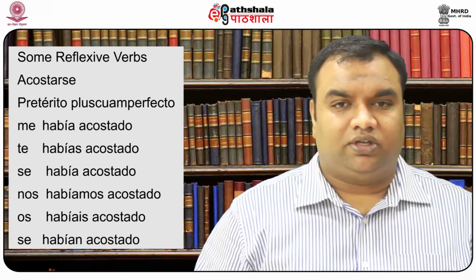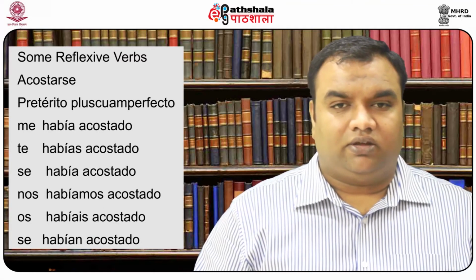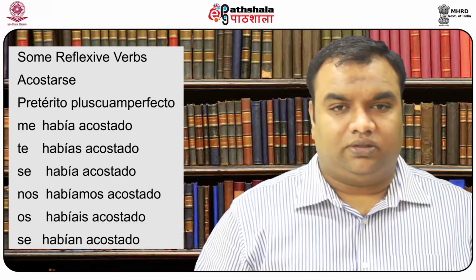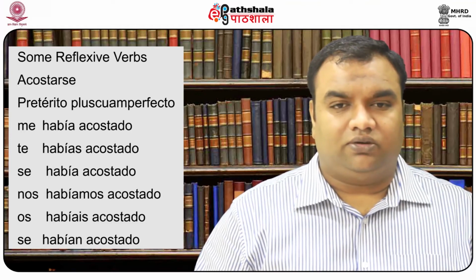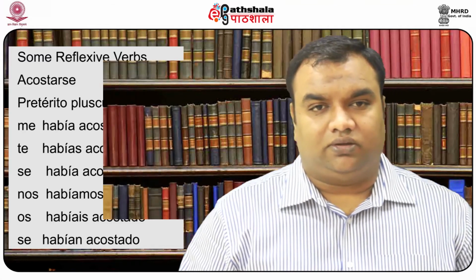Some reflexive verbs are conjugated as me había acostado, te habías acostado, se había acostado, nos habíamos acostado, os habíais acostado, se habían acostado. As explained earlier, the pretérito pluscuamperfecto de indicativo can be used in sentences of the past.